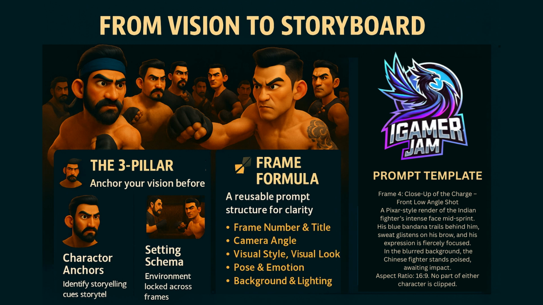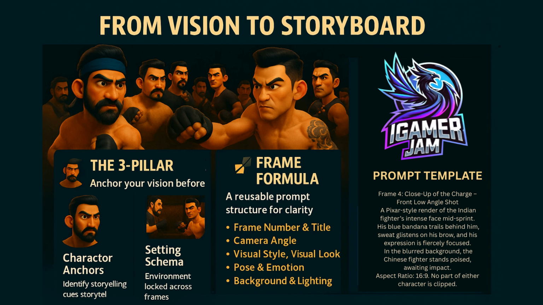Here is what a typical frame prompt includes: frame number and action title, camera angle, visual style, pose and emotions for both characters, background and lighting, and a clear 16:9 aspect ratio with no body parts clipped. For example, frame 4, close-up of the charge, front low angle shot, a picture style render for the Indian fighter's intense face mid-sprint, bandana trail, sweat glistens, Chinese fighter looms blurred in background. When you follow this structure, you're not guessing. You're giving ChatGPT exactly what is needed to perform like a seasoned story artist.